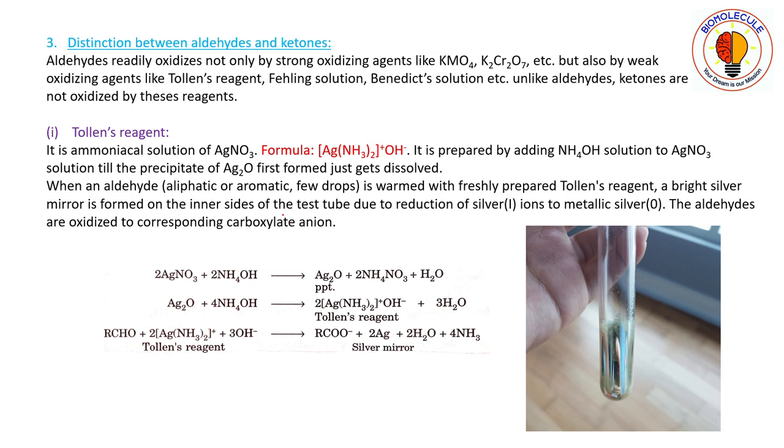Now, through oxidation reaction, you can distinguish between aldehydes and ketones.